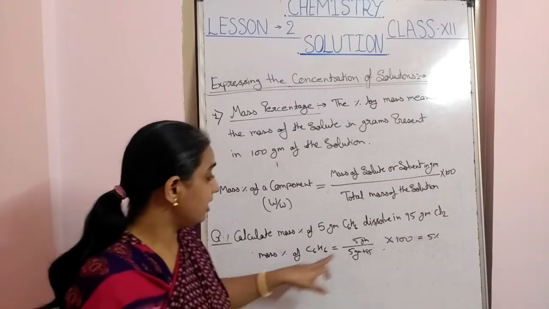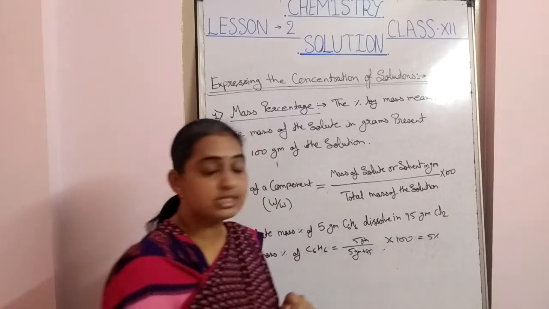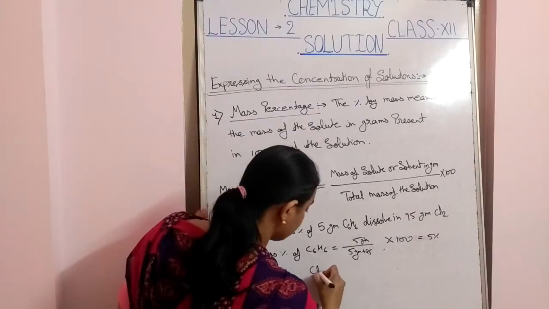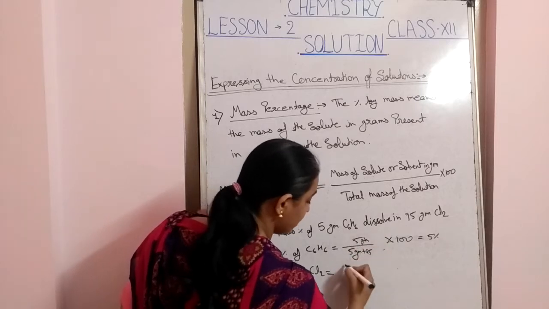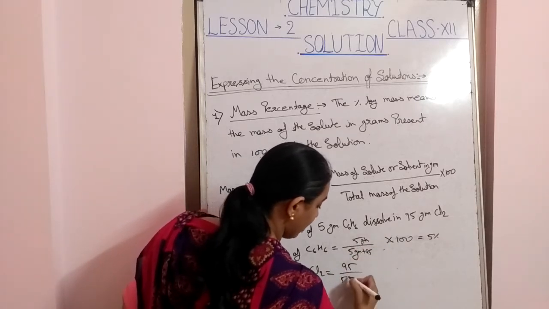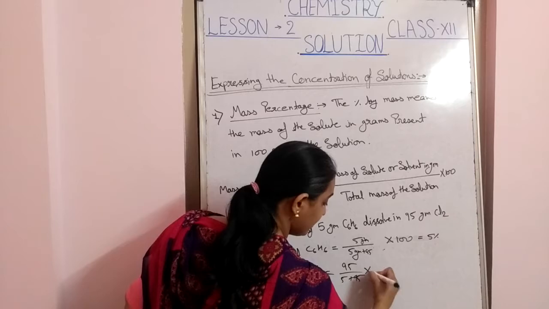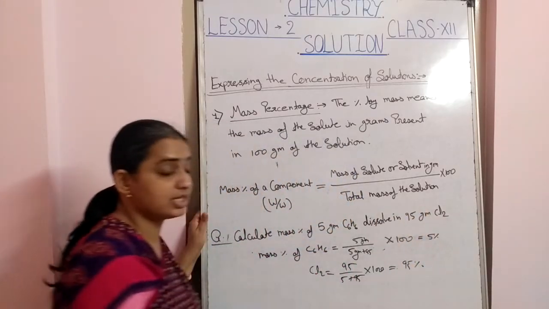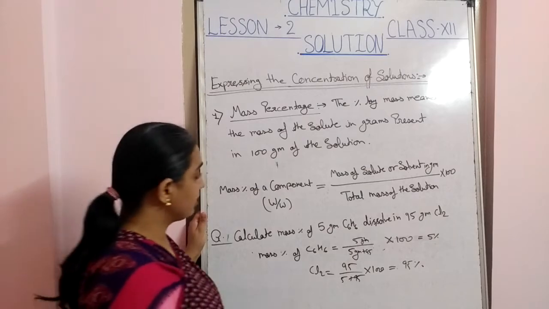Now second, if we have to calculate the mass percent of Cl2, then again put 95 in place of 5 grams, 95 upon 5 plus 95, multiply by 100, and it equals 95%. That is the answer. Okay. Now the second.